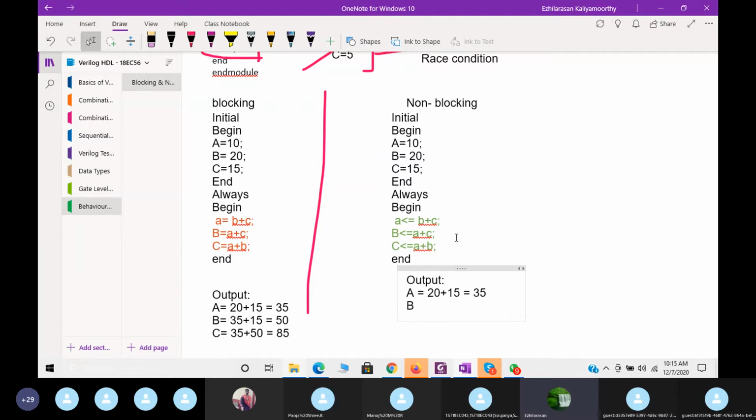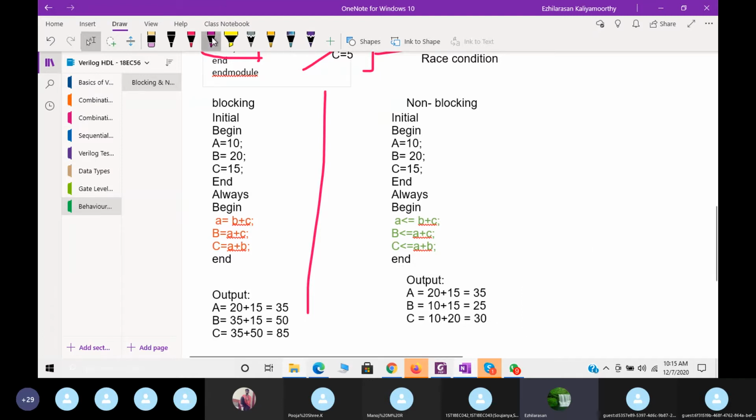Now what is the second statement? B is equal to A plus C. What is the A value? It won't take this value, because all these three statements are executing in parallel. So the A value is 10 here, plus the C value of 15. Next, C is A plus B. A is 10 plus B is 20, which is 30.